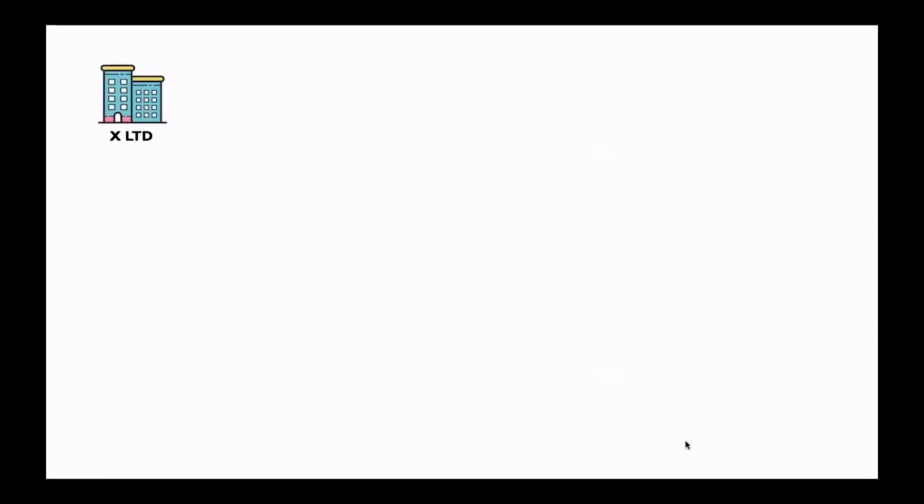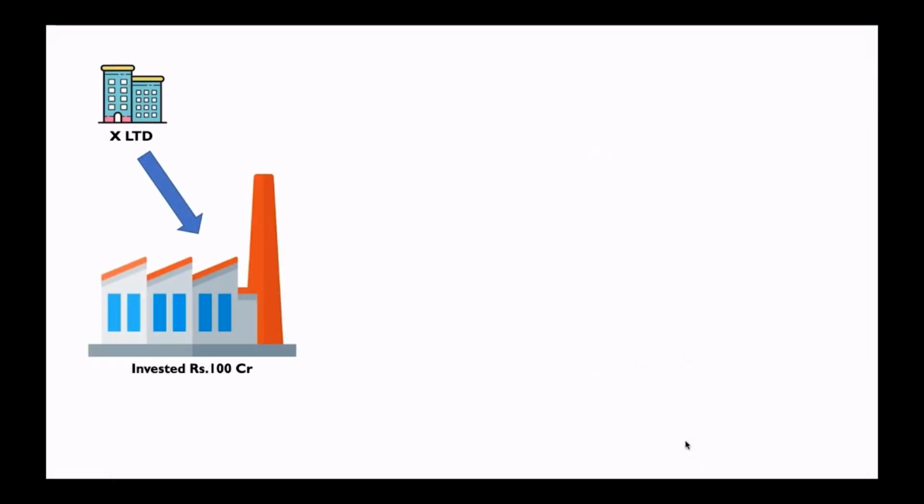There's a company called X Limited. It has invested in a project, let's say 100 crore, setting up a big project, land and building, plant and machinery, a factory and all. They've taken up this project with an expectation of getting 15% return on investment. It means they have invested 100 crore. They are expecting 15% return every year. It means they are expecting a return of 15 crore.